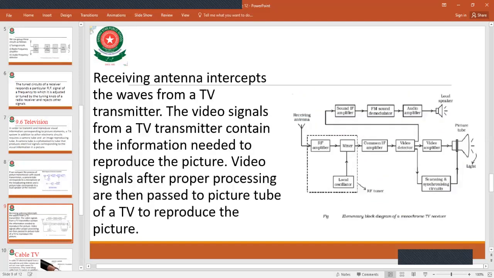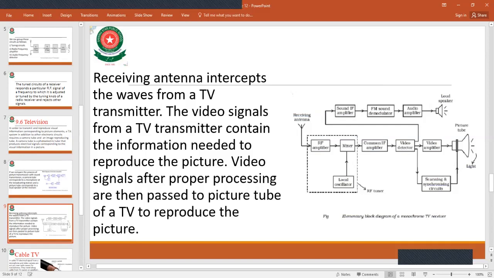TV receiving. An elementary block diagram of a TV receiver is also shown to you. In the TV receiver there is also a receiving antenna that intercepts the waves from a TV. The video signals from a TV transmitter contain the information needed to reproduce the picture. The video receiver will receive the signals transmitted through the TV transmitter. Video signals after proper processing are then passed to the picture tube of a TV to reproduce the picture.